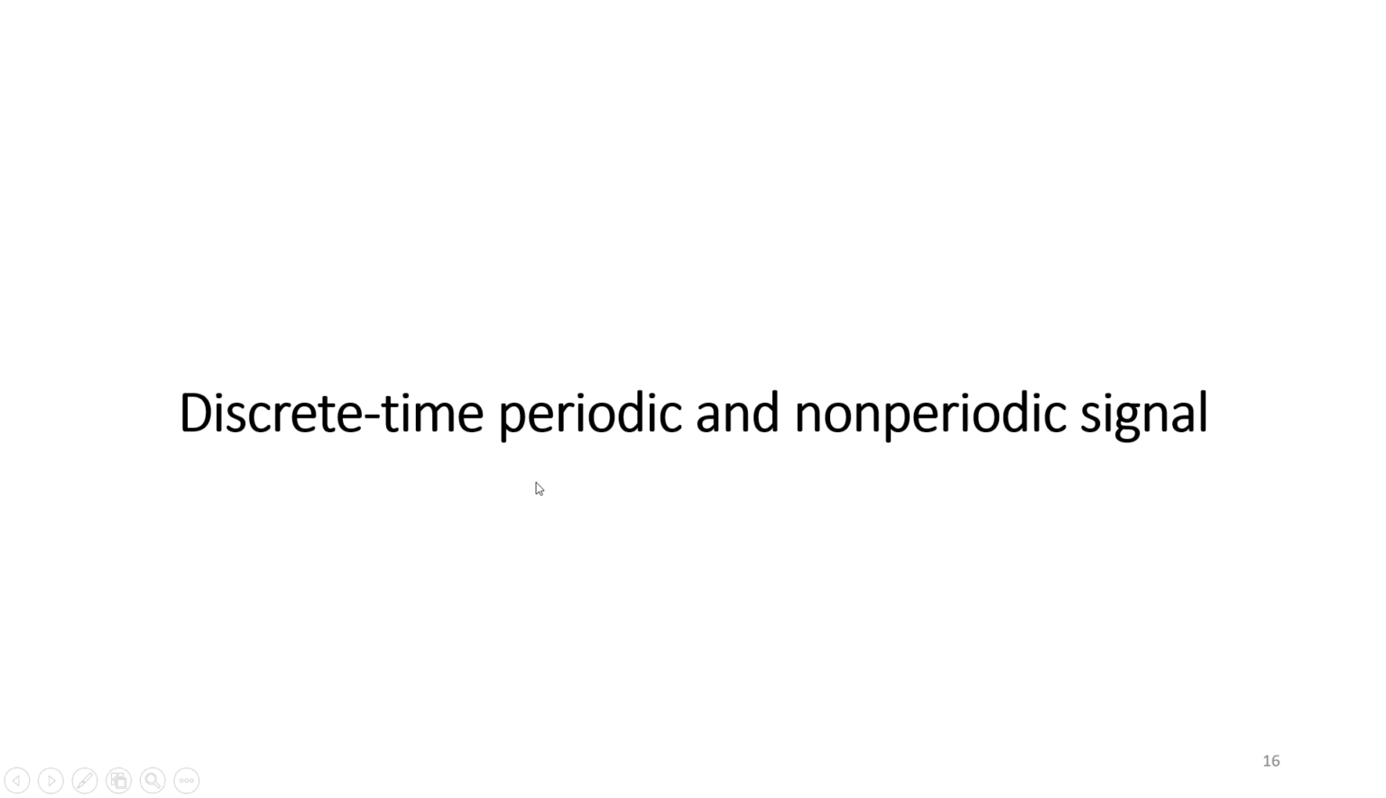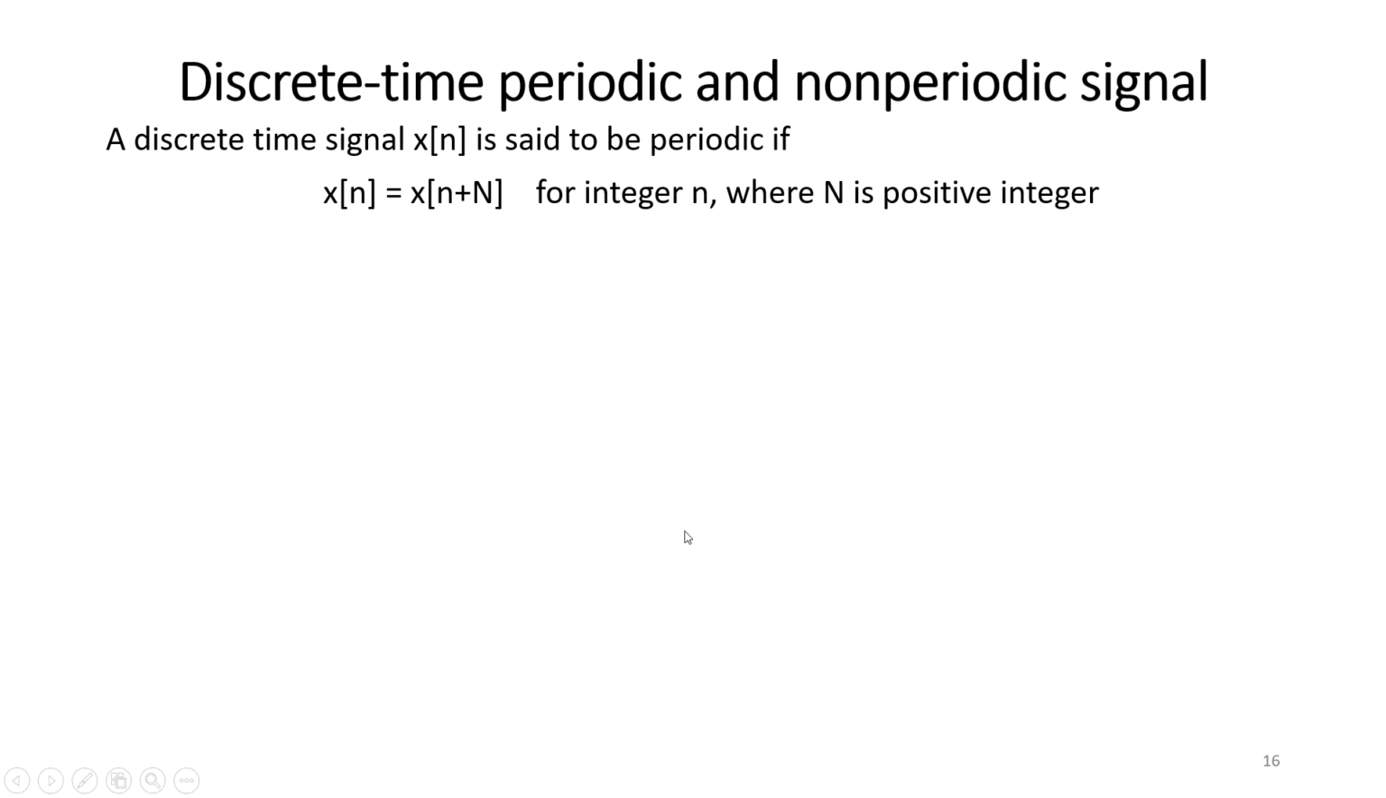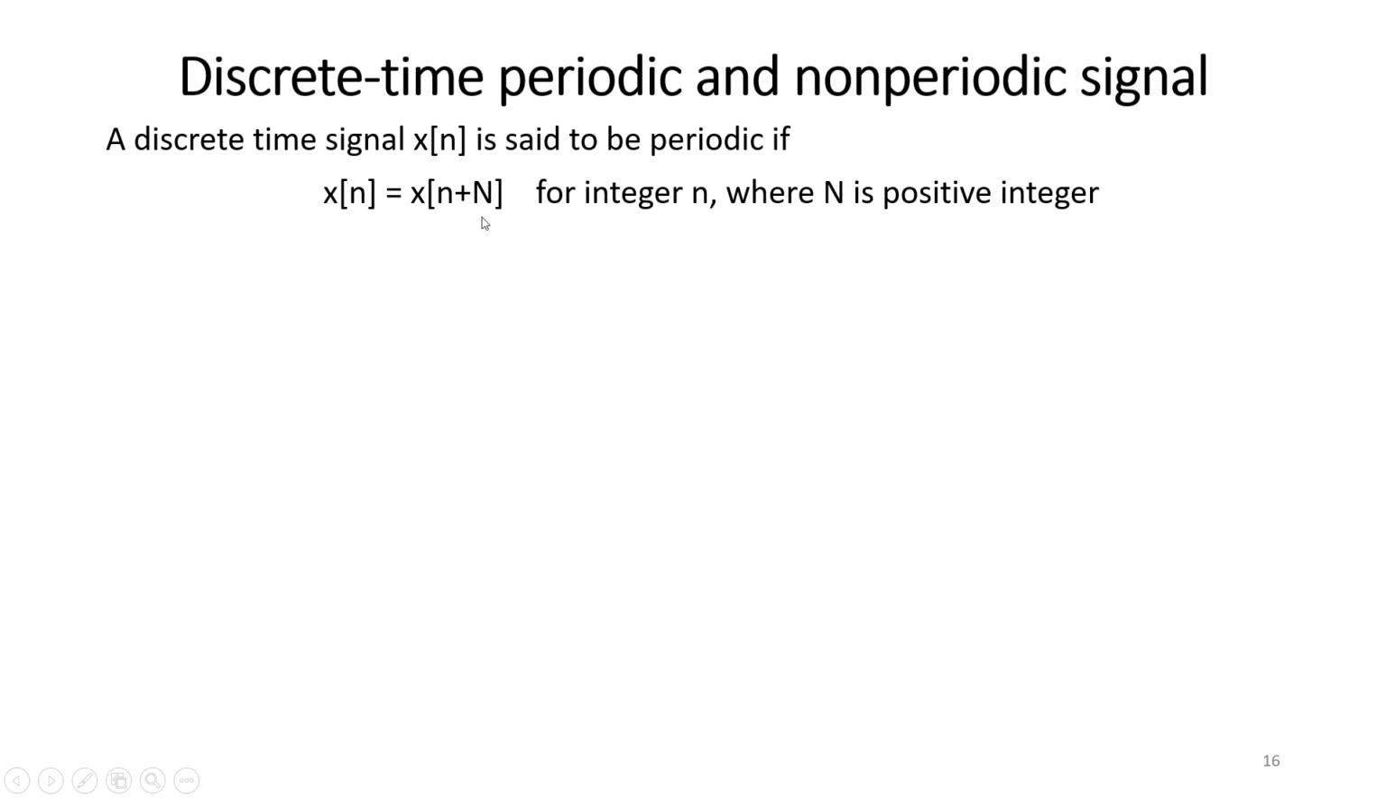Sorry, before that, periodic and non-periodic, till now we have seen in terms of continuous time signals. Now we are going to look at periodic and non-periodic signals in terms of discrete time, that is periodicity and non-periodicity with respect to discrete time signals. So a discrete time signal x[n] is said to be periodic if x[n] = x[n + N] for integer n.